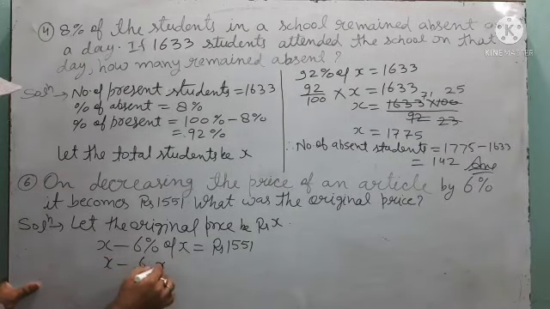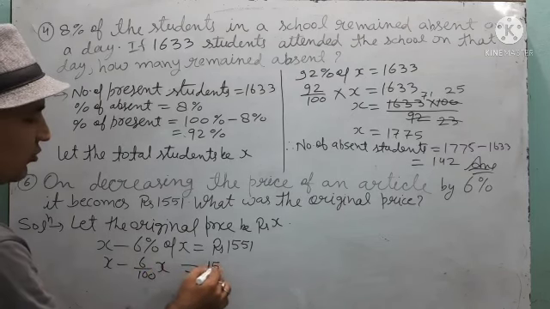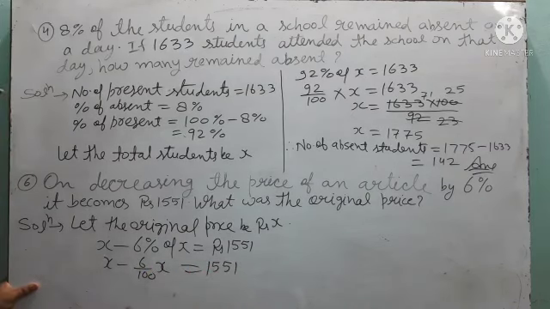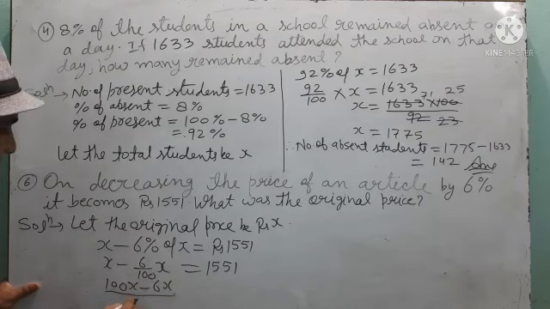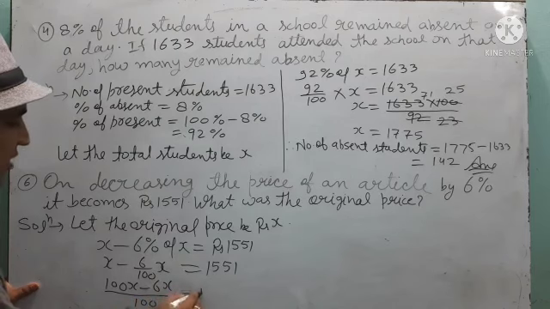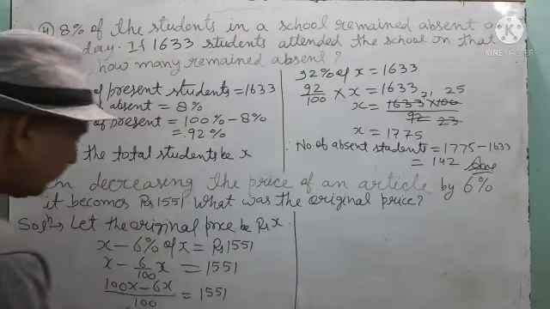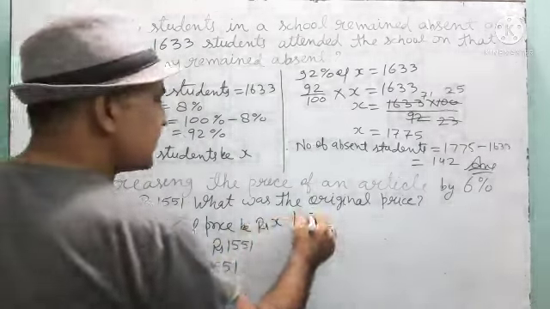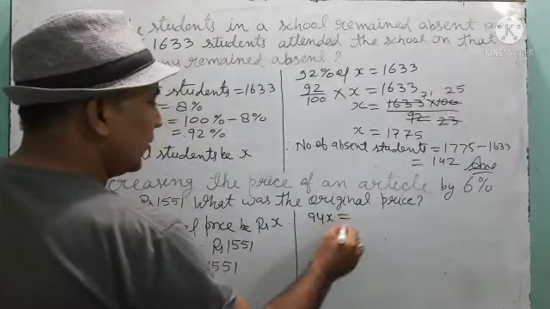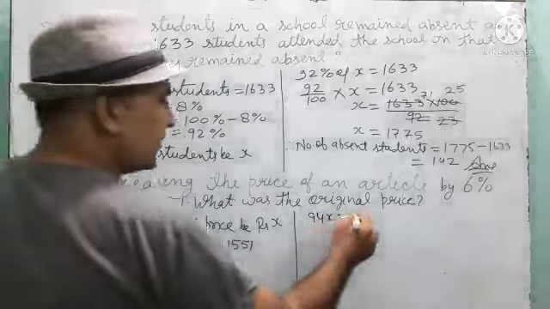x minus 6 upon 100 x is equal to 1551. By taking LCM, 100x minus 6x upon 100 is equal to 1551. Now 100 minus 6 is 94. This 100 will be cross multiplied.